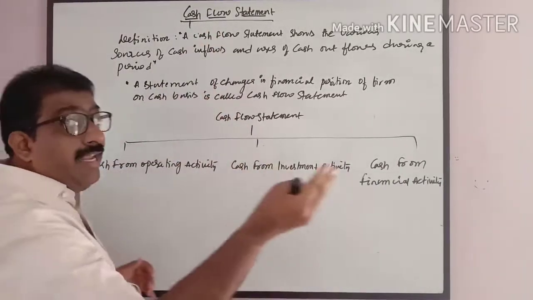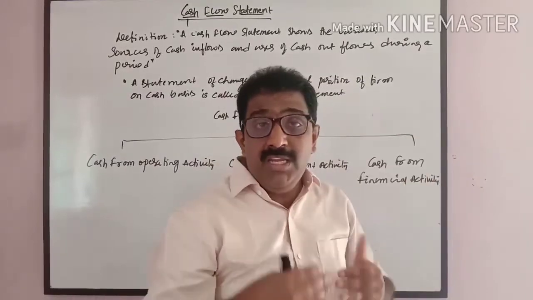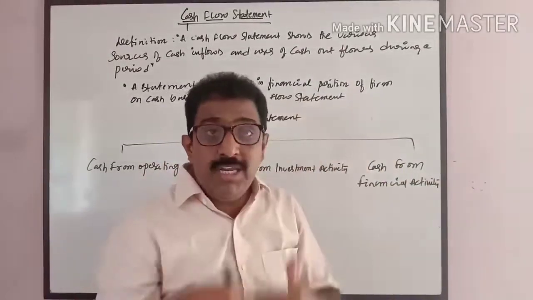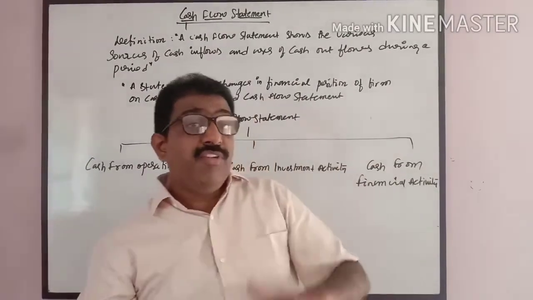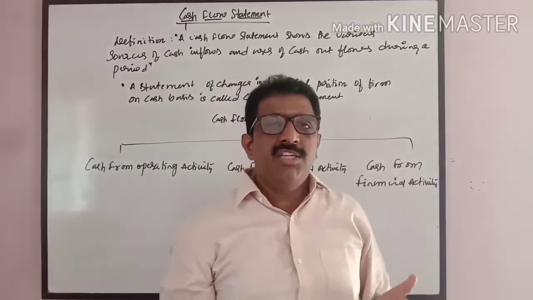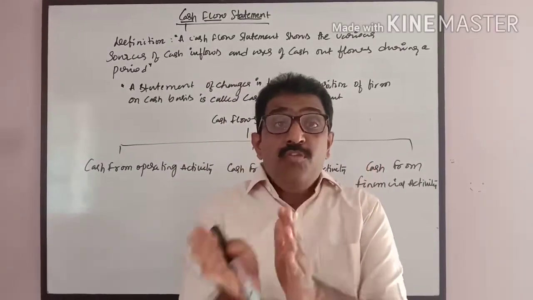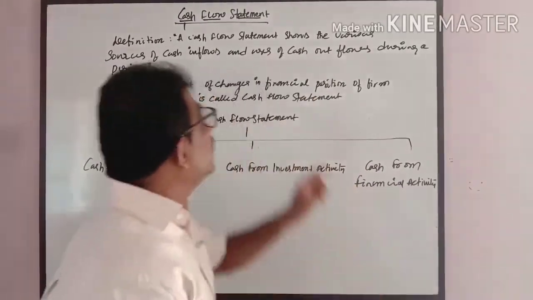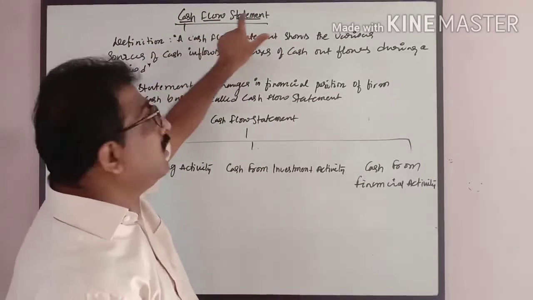Flow means inflow or outflow, whether cash is coming in or going out. If cash is coming into the organization, it is called cash inflow. If cash is going out of the organization, it is called cash outflow. The inflow and outflow is shown in a separate sheet called a statement. So the name itself is telling: cash flow statement.